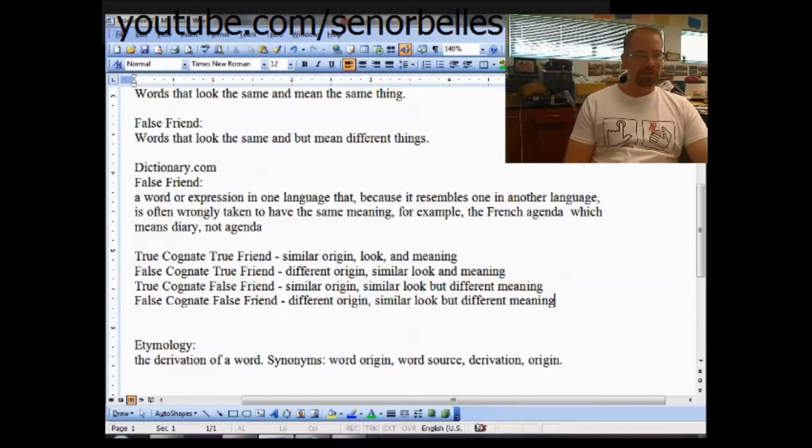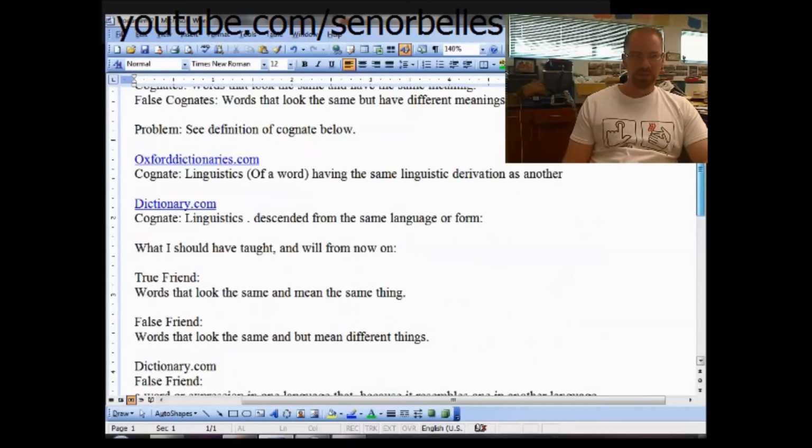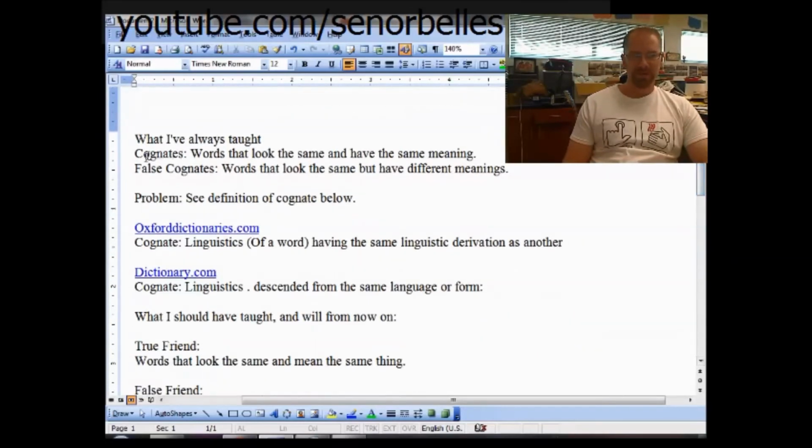So really what I should have been using in place of cognate, false cognate is true friend and false friend. And whether or not we want to know if they're cognates or not is a different story. When we learn this in our language classes, it's not irrelevant, but it's not what we're talking about. We're not talking about word origin. We want to talk about words that look the same and have the same meaning versus words that look the same and have different meanings.